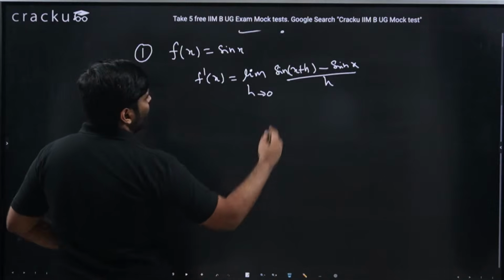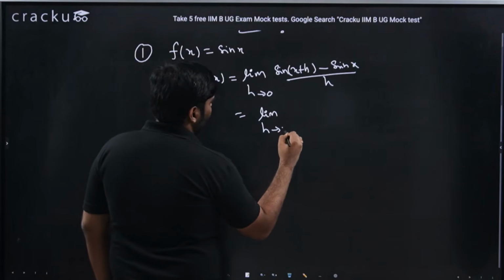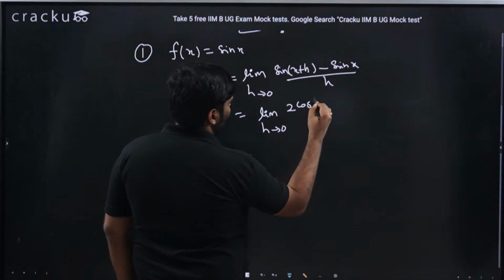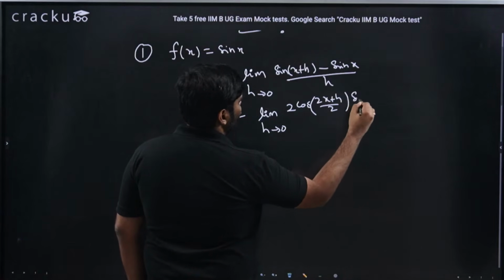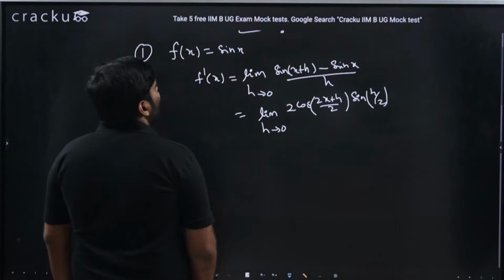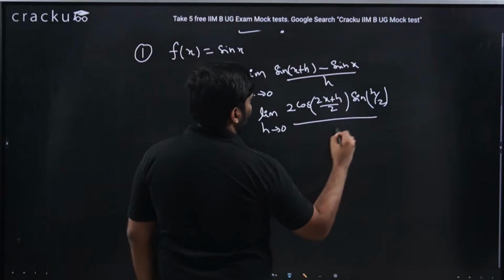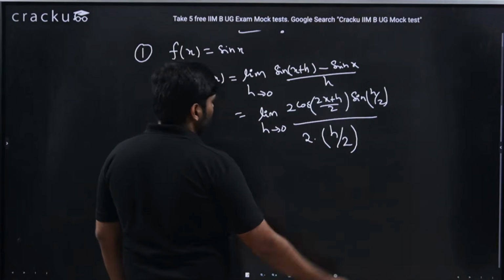So this is sin a minus sin b, which is 2 cos of a plus b by 2, that is 2 cos of 2x plus h by 2, times sin of a minus b by 2, which is sin h by 2, because x plus h minus x is h, divided by h. So this h can be written as h by 2 into 2.